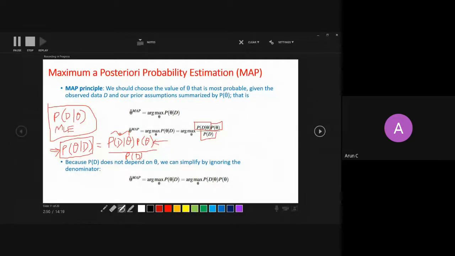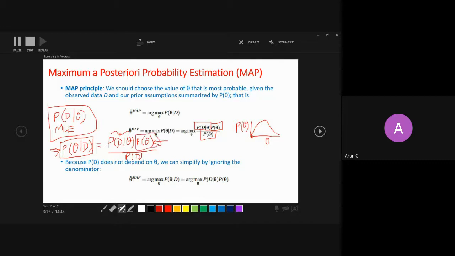Let's say I have a distribution over theta also, so this is the theta distribution, the probability of theta only. I ask what is the probability of getting 0. So this is this probability, and I plug it here.